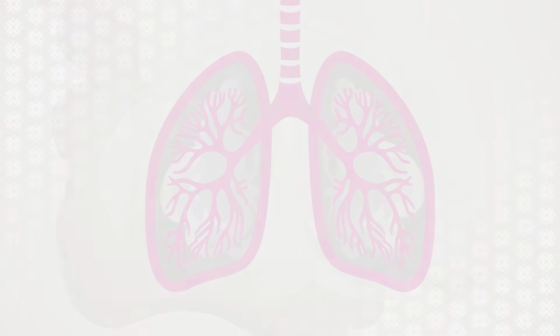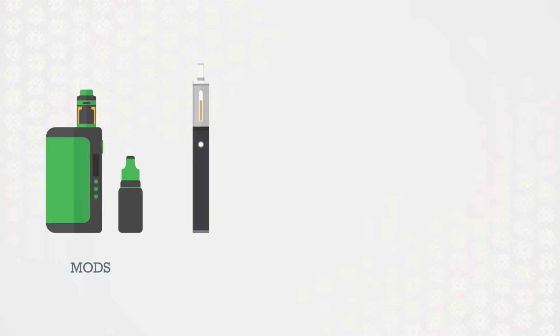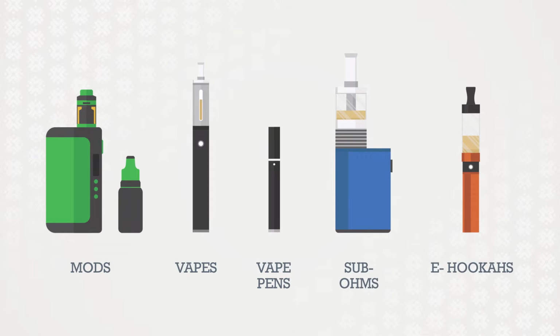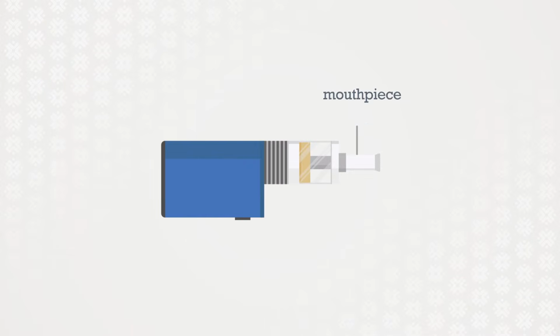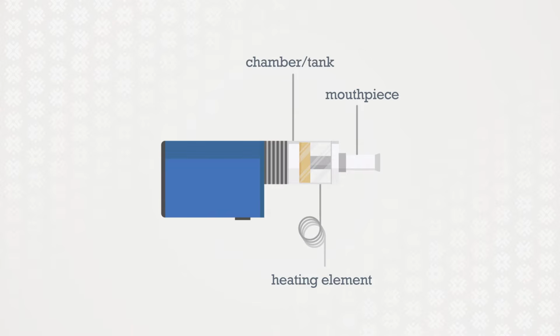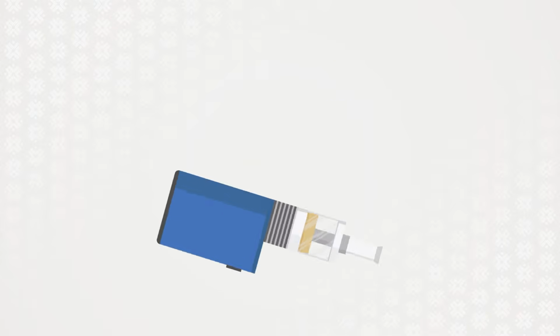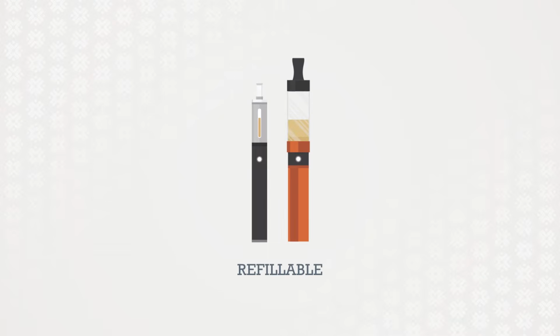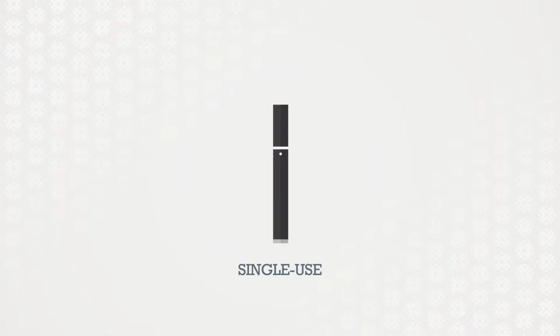Vaping devices can have different names, including mods, vapes, vape pens, sub-ohms, and e-hookahs. They are typically battery-powered and can come with removable parts. Most vaping devices consist of a mouthpiece, heating element, and chamber or tank that stores the substance. Vaping devices come in many shapes and sizes. Some look like pens or small USBs, but some are much larger. They can be refillable or made for single use. Now, let's look at the cannabis vaping products used in these devices.